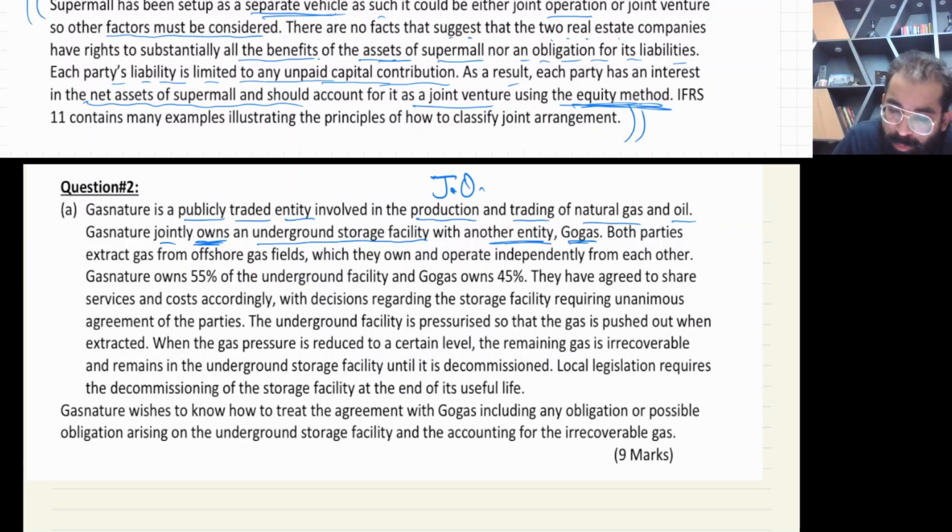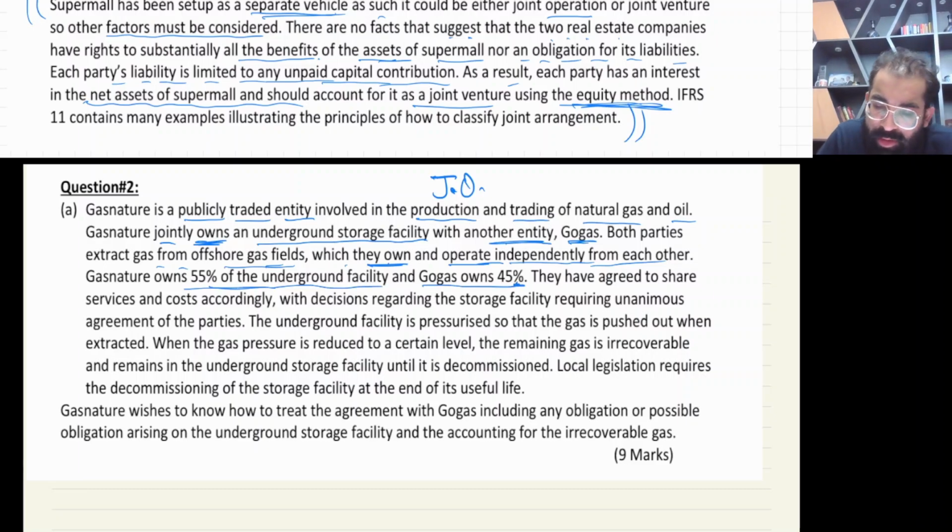Go Gas. Both parties extract gas from an offshore gas field which they own and operate independently from each other. I have given this example in my lecture. Gas Nature owns 55% of the underground facility and Go Gas owns 45%.